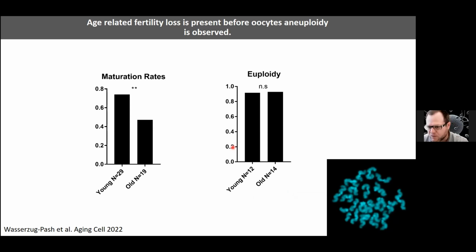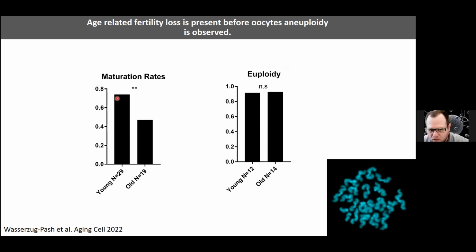We wanted to see if there is something more to oocyte quality than just aneuploidy. For this purpose, we made use in mice of an age, written here as old, of 9 months, and at 9 months the oocytes are still euploid. There is the correct number of chromosomes.